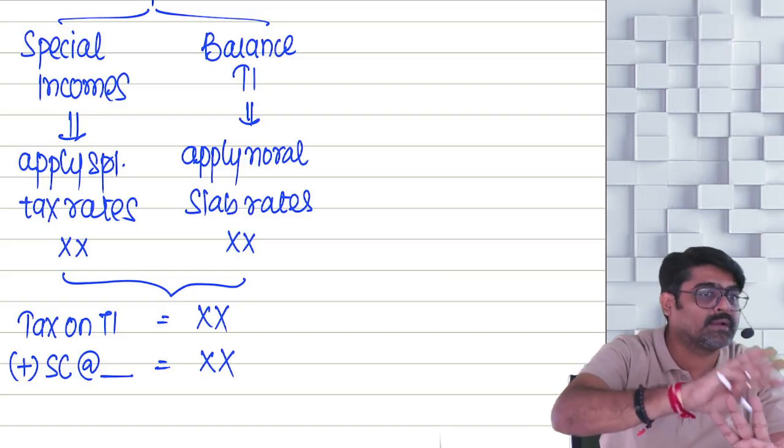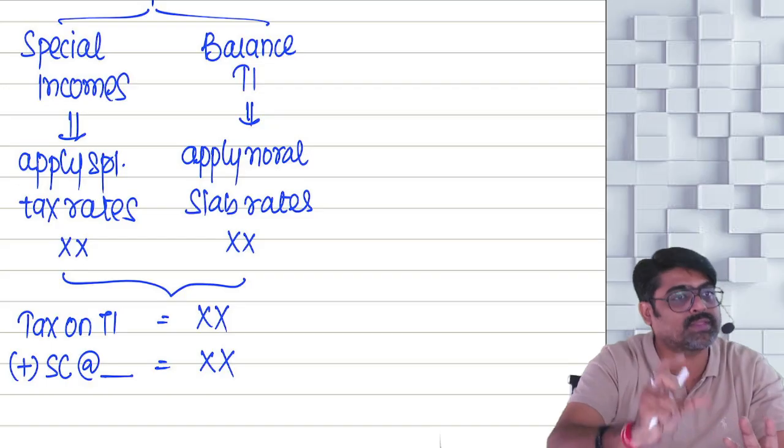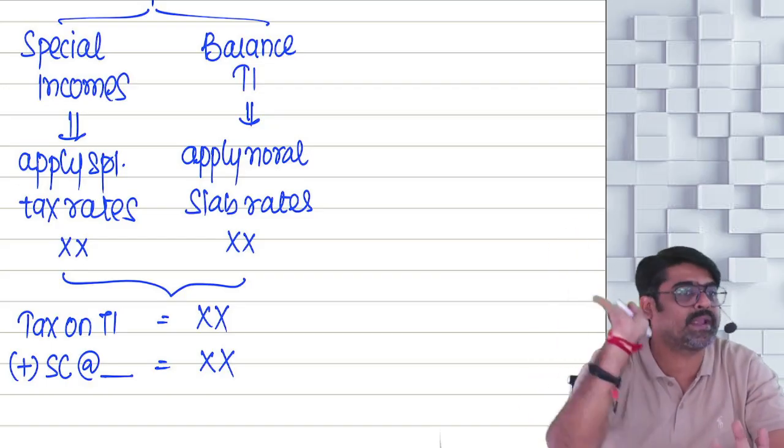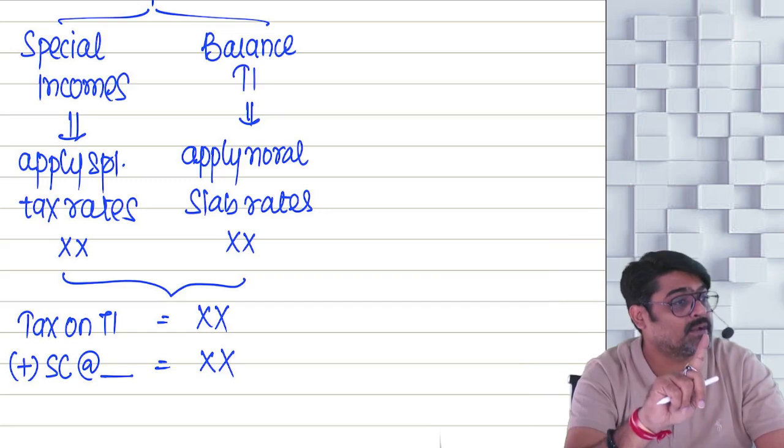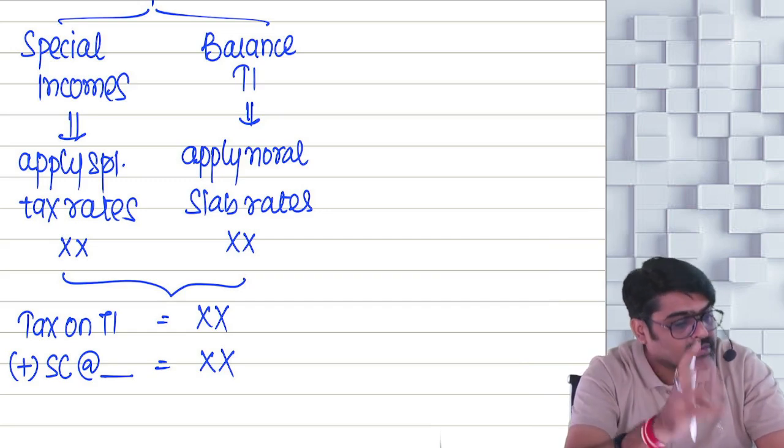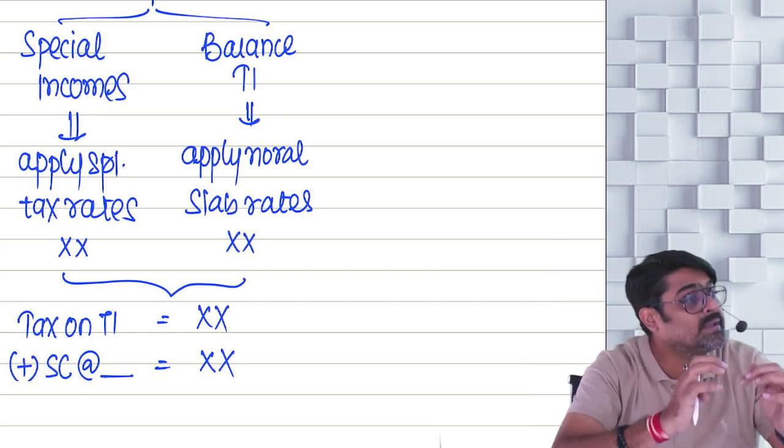On these 4 incomes, whatever tax you have calculated, on that tax the maximum surcharge can be 15%. Meaning the higher rates of surcharge, 25% and 37%, are not applicable on these taxes.